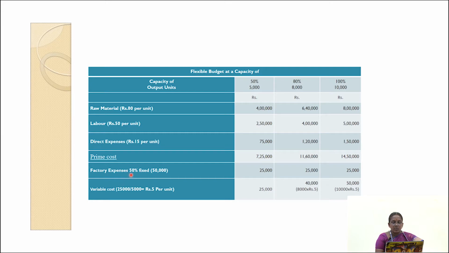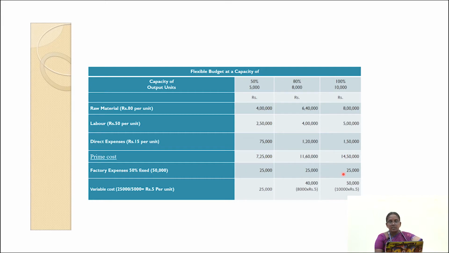The next one is factory expenses. The total factory expenses is 50,000. Here, out of 50,000, the fixed expenses are 50% of 50,000, which is 25,000.